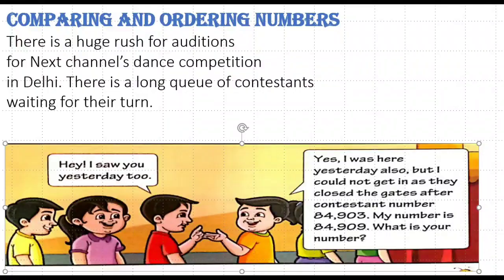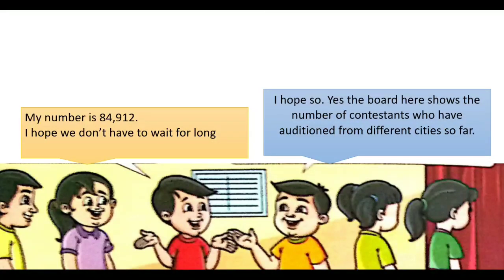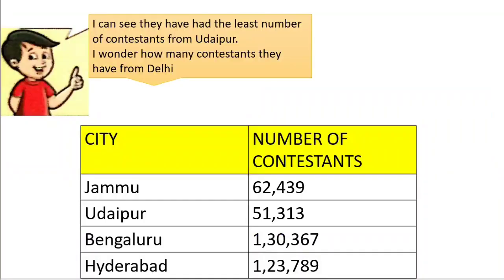Contestant A: My number is 84,912. I hope we don't have to wait for long. Contestant B: I hope so. Yes, the board here shows the number of contestants who have auditioned from different cities so far.